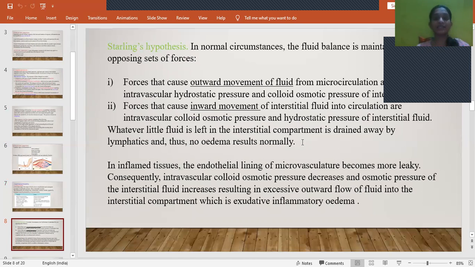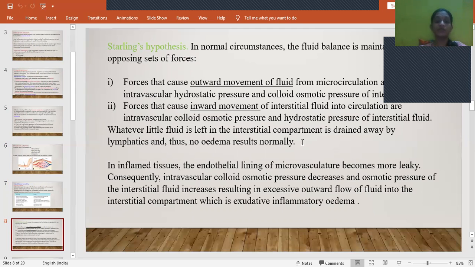Intravascular means within the blood vessel, there should be hydrostatic pressure, and outside there should be colloid osmotic pressure. At that time, the fluid will move outward, from the hydrostatic pressure toward the interstitial space.